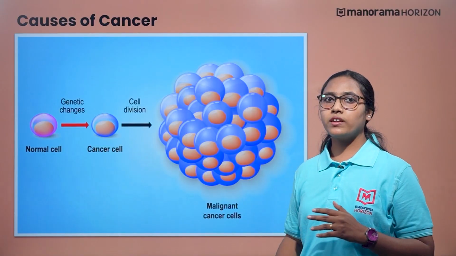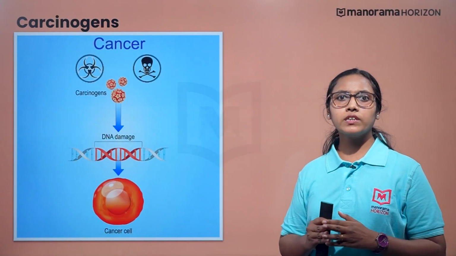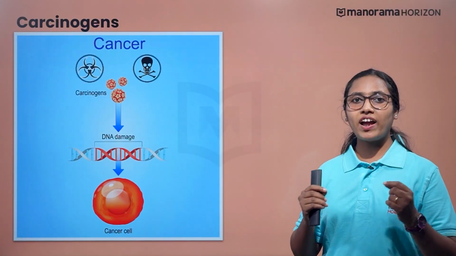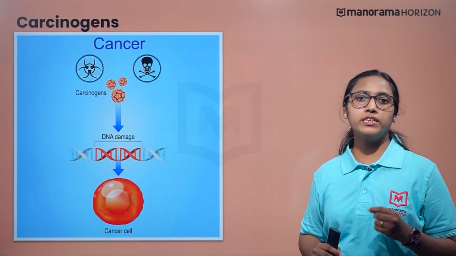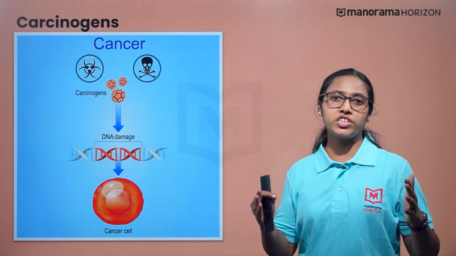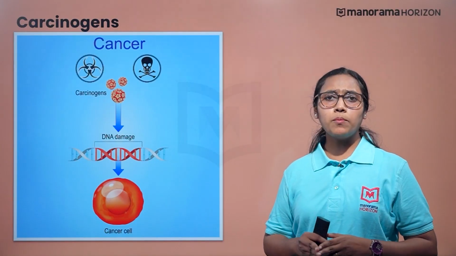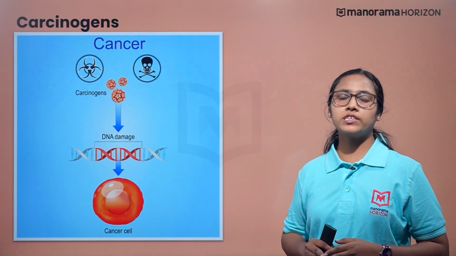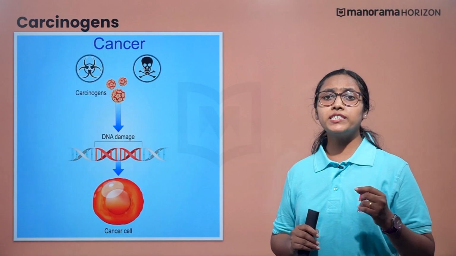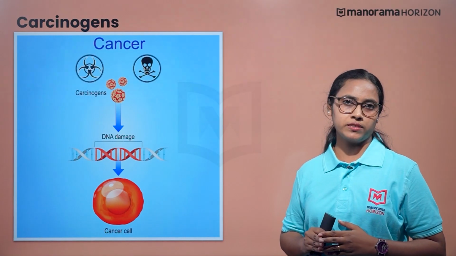We name them carcinogens. So, a carcinogen is a substance or a factor that causes cancer in the living body. There are some factors that alter genetic material. Some growth factors and hormones are responsible for the proliferation of cells. The presence of oncogenic viruses.